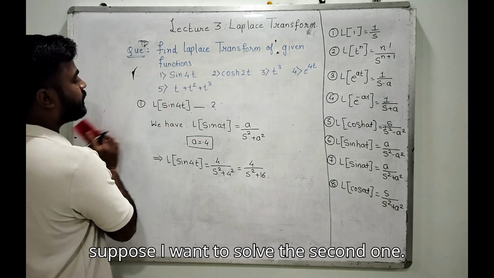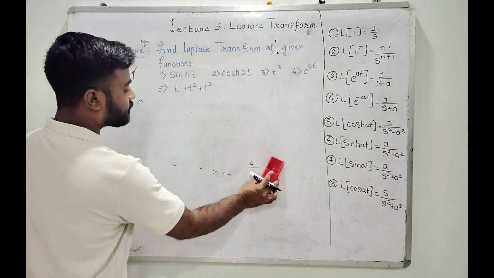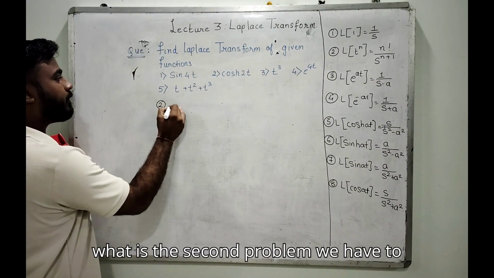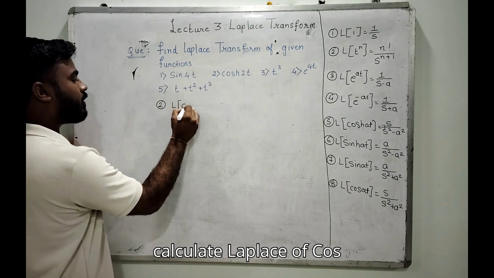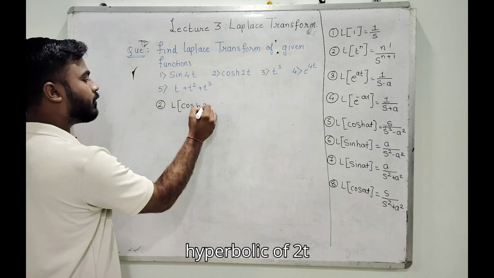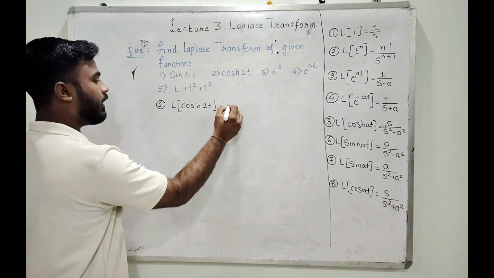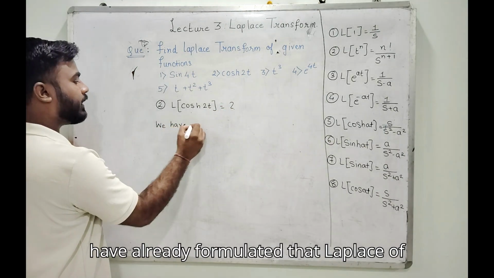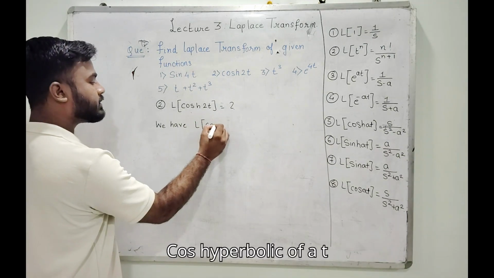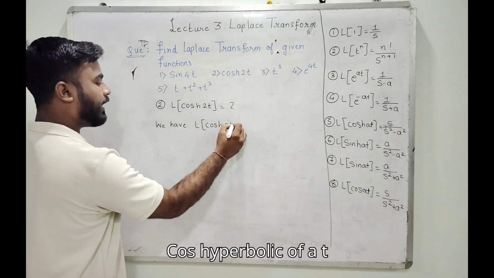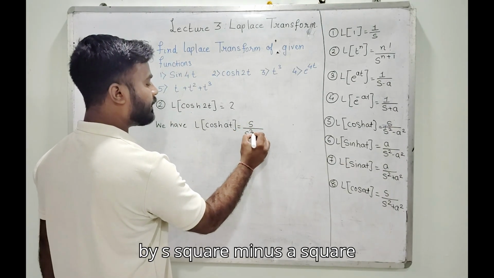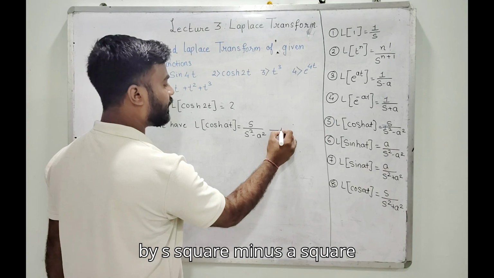Now suppose I want to solve the second one. We have to calculate Laplace of cos hyperbolic of 2t. We have already formulated that Laplace of cos hyperbolic of at is s divided by s square minus a square.